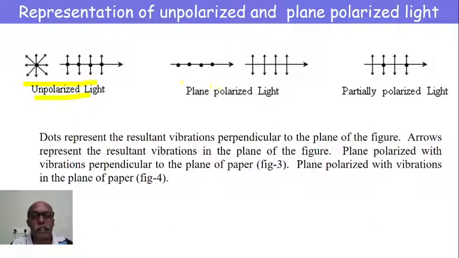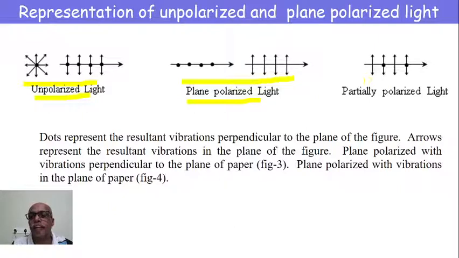Whereas in figures 3 and 4, light is confined or restricted to have a single vibration. In the third figure, light has vibrations perpendicular to the plane of the screen, whereas in the fourth figure, vibrations are in the plane of the screen. There are single vibrations in both cases, and therefore light is said to be plane polarized.